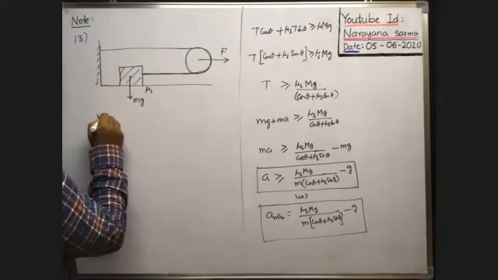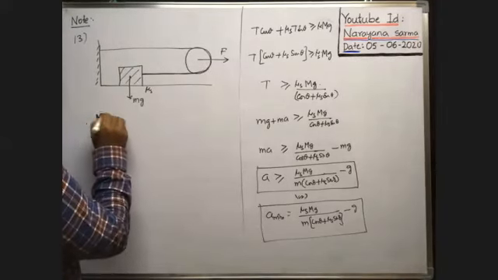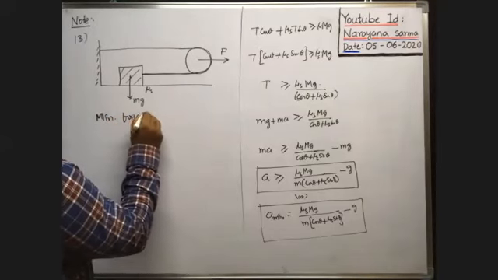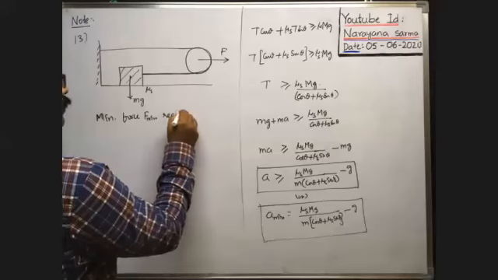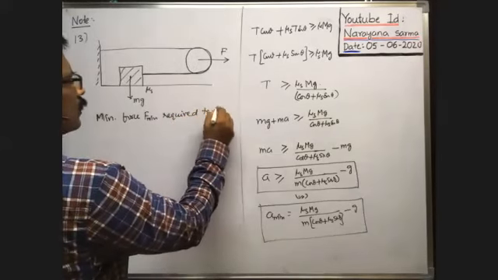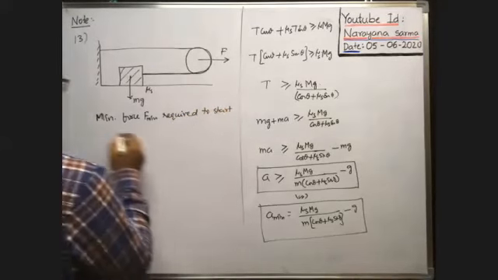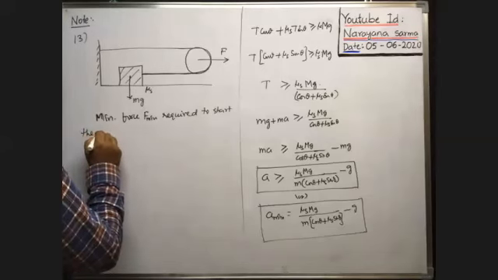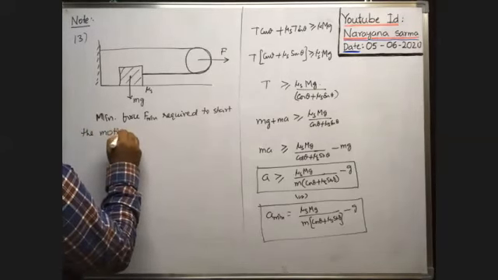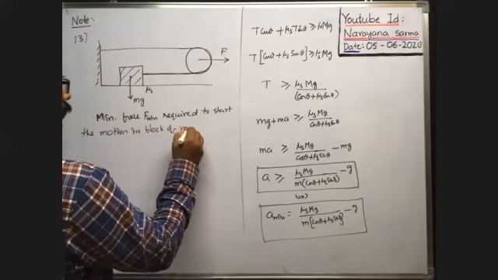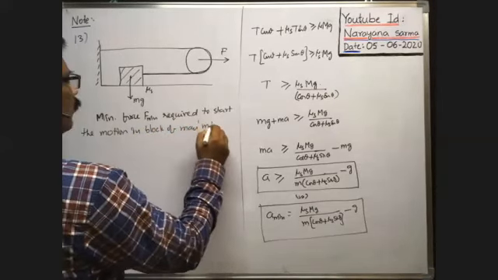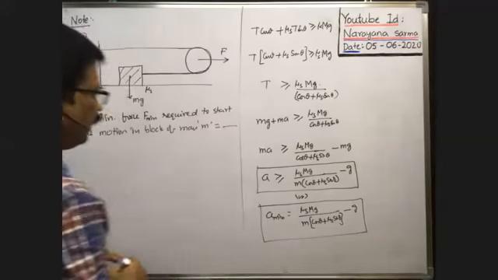F minimum required to start the motion in the block of mass M is equal to dash. We need this one.